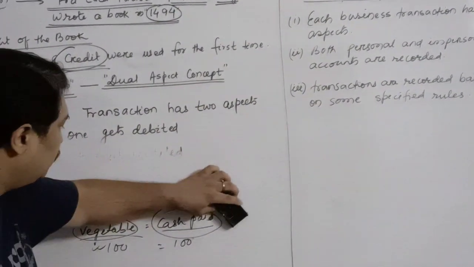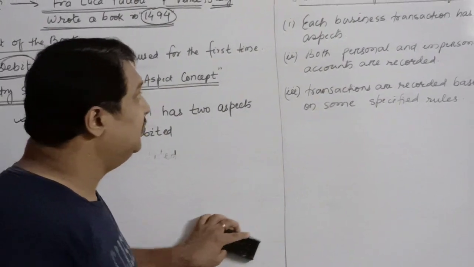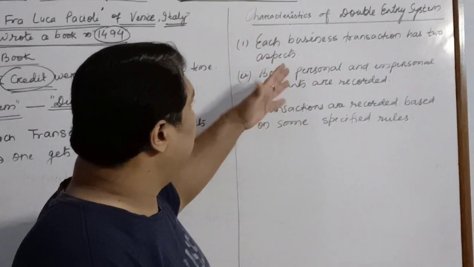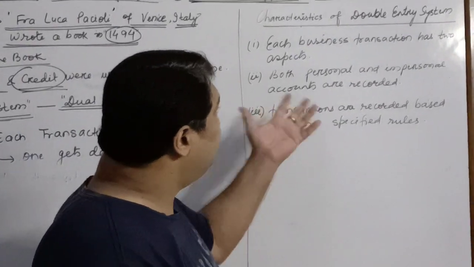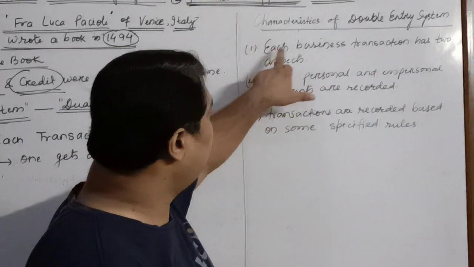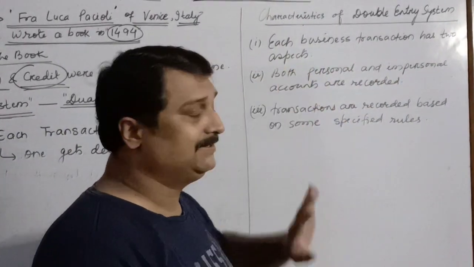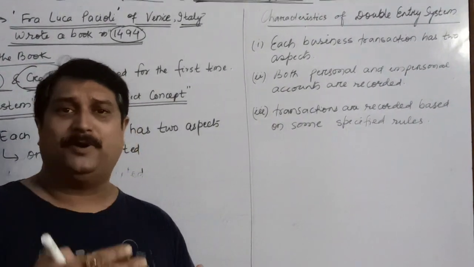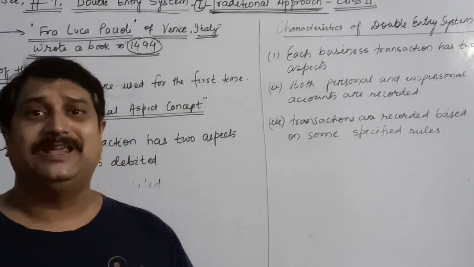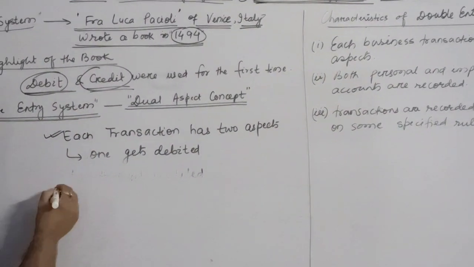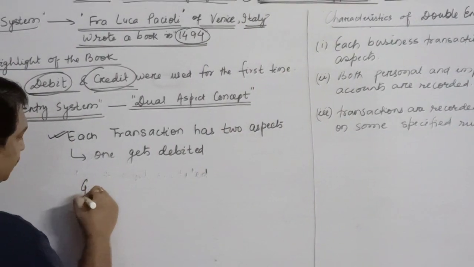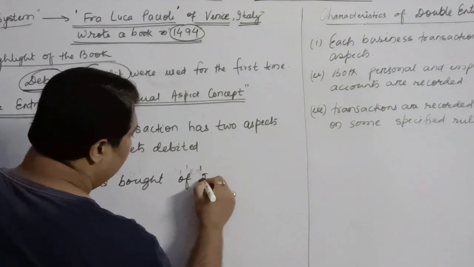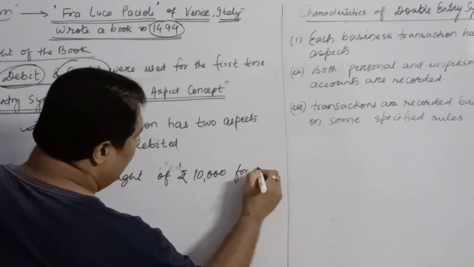Now children, let us talk about some of the principles or the features of double entry system. Double entry system is based on the principle, or you can say one of the features of double entry system says that each business transaction has two aspects. We have already discussed just now with the example that whenever any particular business transaction takes place, there are two things happening. You can just take another example. Suppose goods bought of rupees 10,000 for cash.